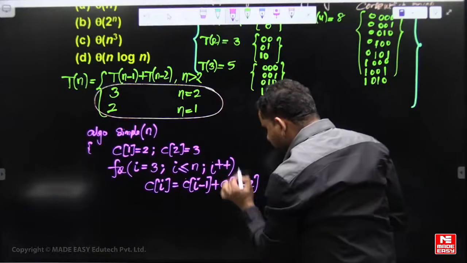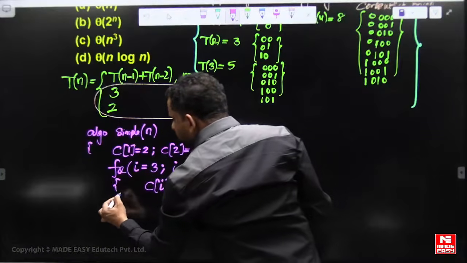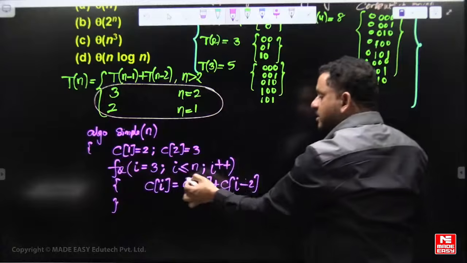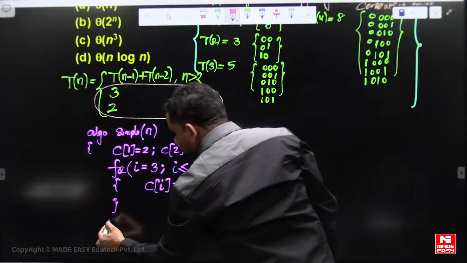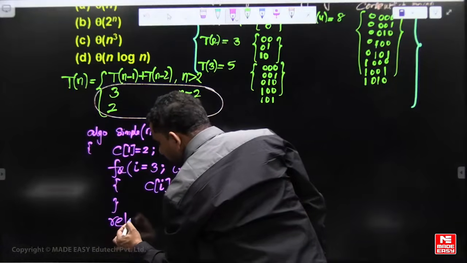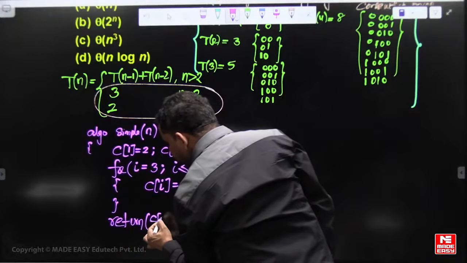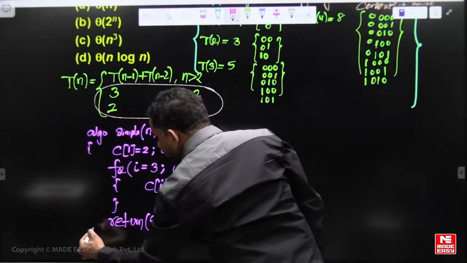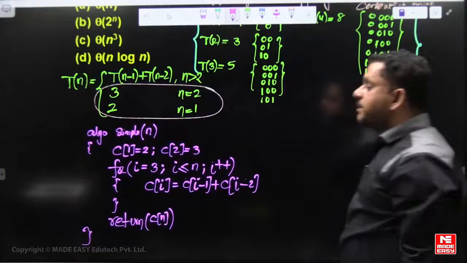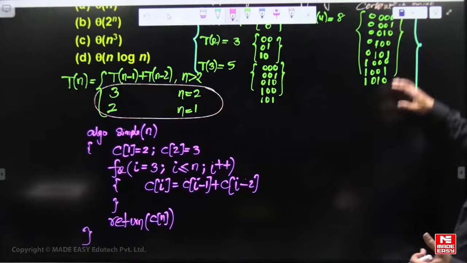It is reusing the previously calculated part. Return the final value, C of n. This is the dynamic programming implementation to solve the above problem.